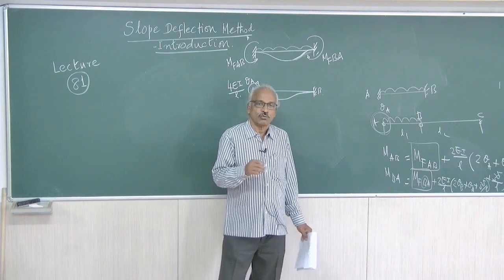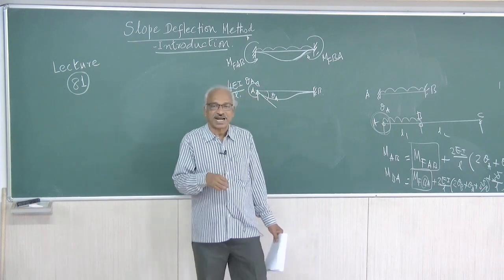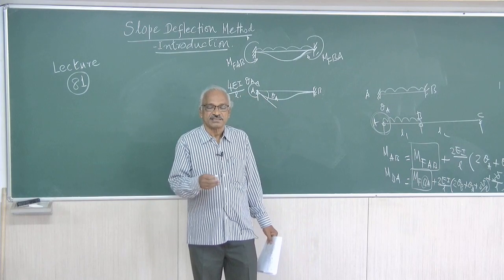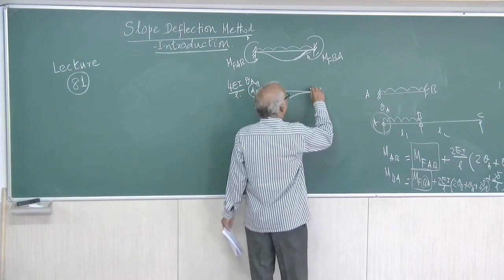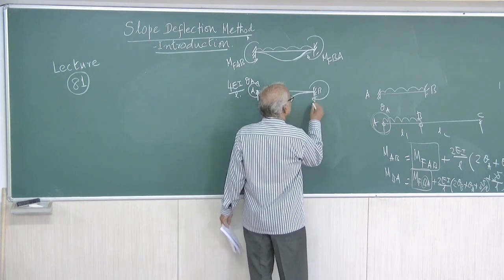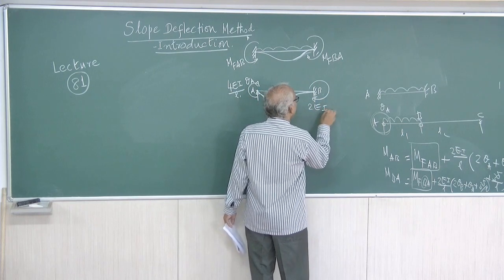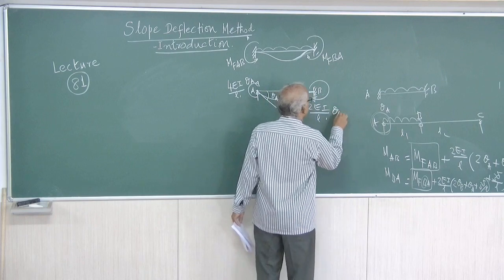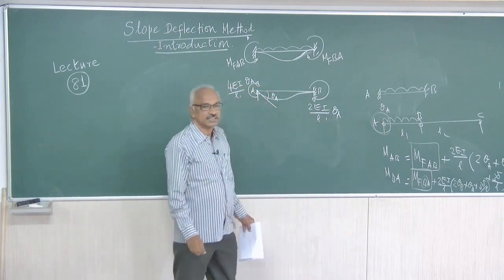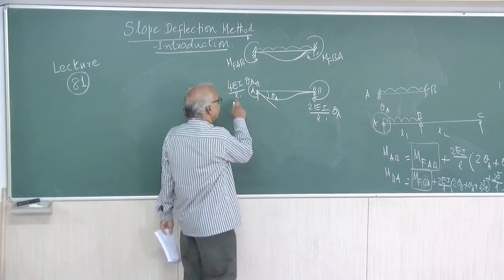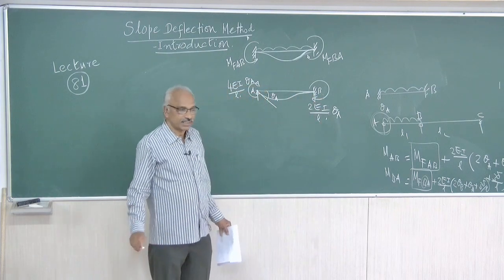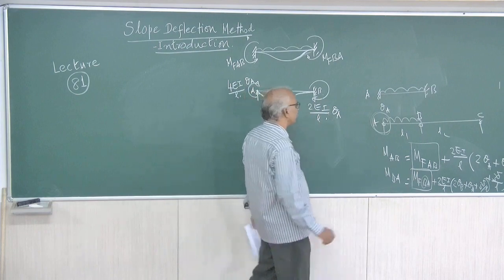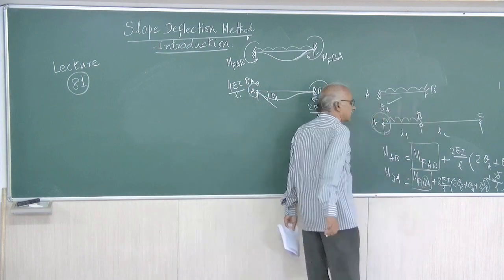Right. Now when the far end is fixed, at the far end there will be a carryover moment whose value will be of the same sign, that is 2EI by L into theta A. So this is the moment that is applied. This is the carryover moment. Right. Now we have allowed theta A only.